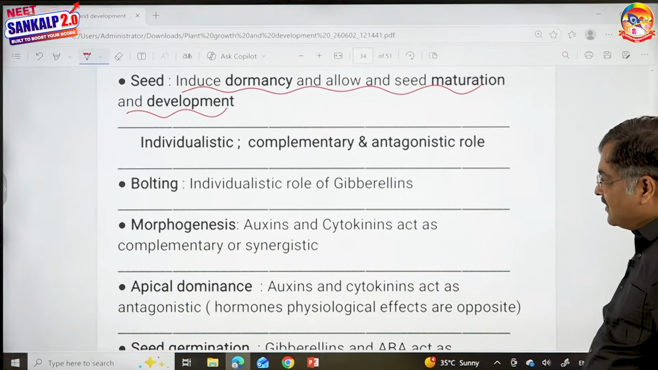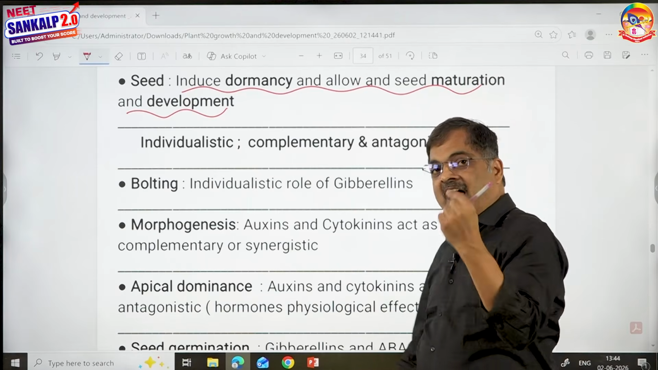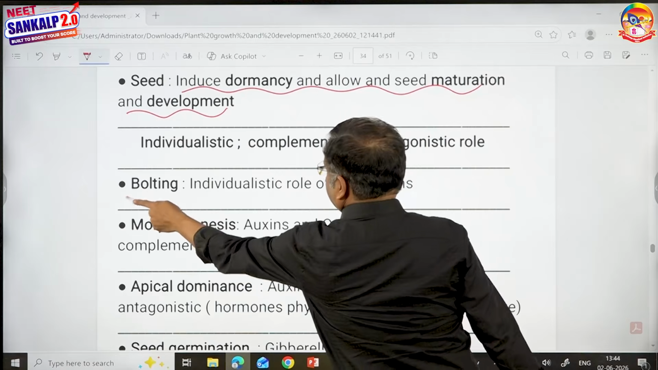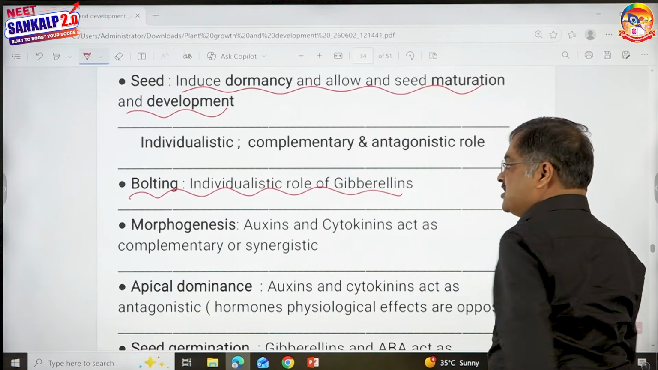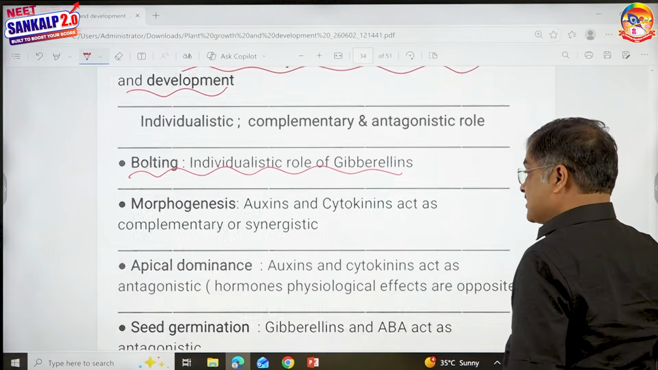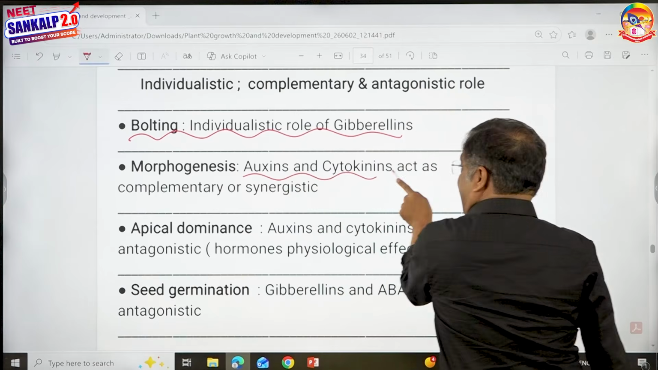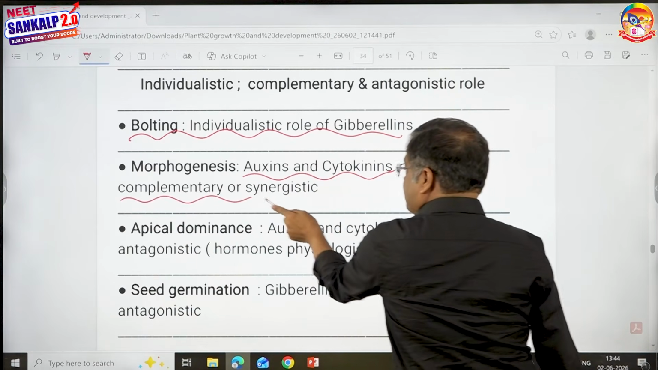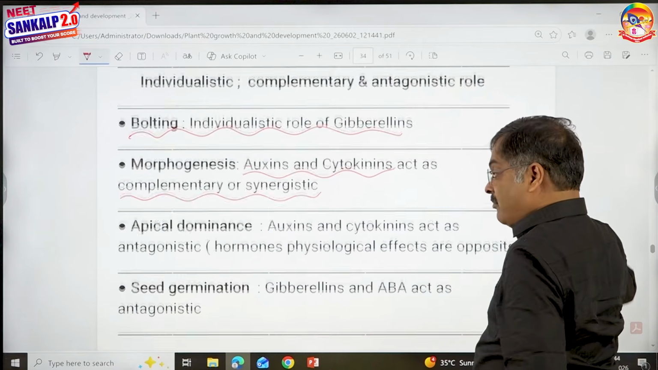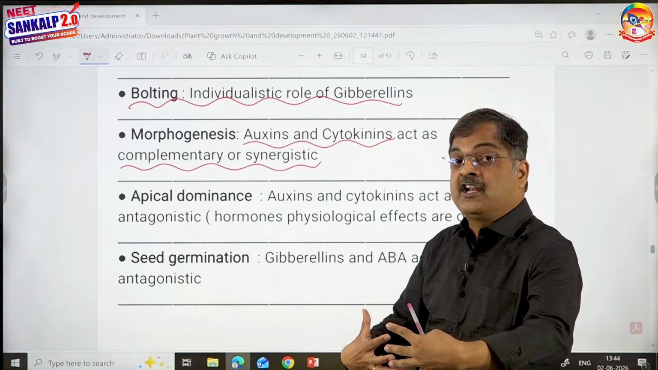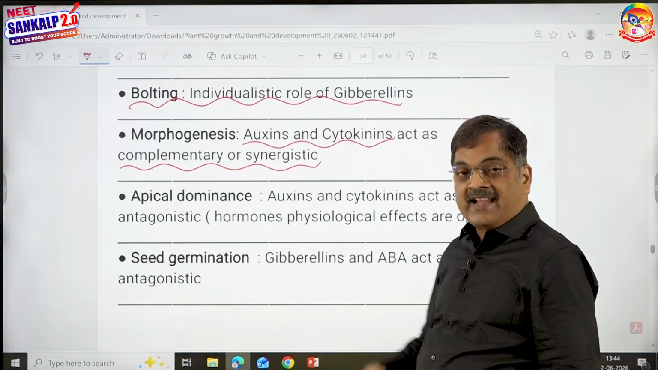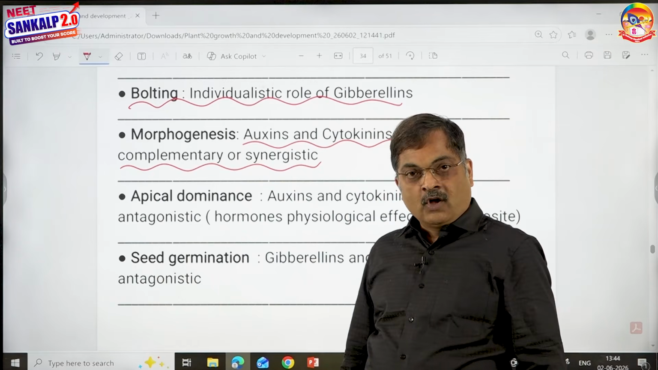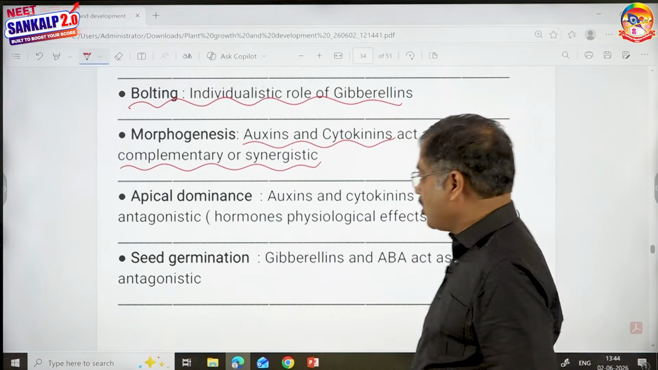Last 3 lines. Individualistic means if a hormone has a specific and unique role, like bolting is induced by gibberellin. This is individualistic. Morphogenesis. Both auxins and cytokinins join hands, all right, to do this job. That is said to be complementary or synergistic. More than one hormone doing a particular job is said to be complementary. Like seed germination, gibberellin, ethylene, you can say complementary. All right, that is one example for complementary.